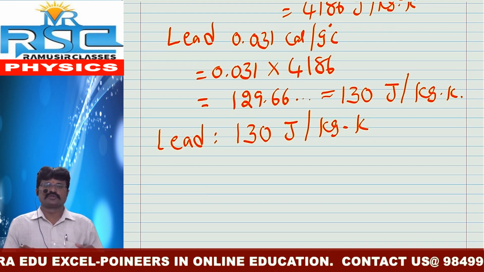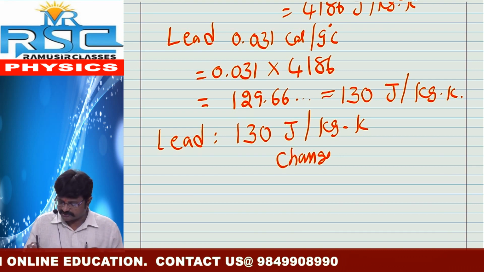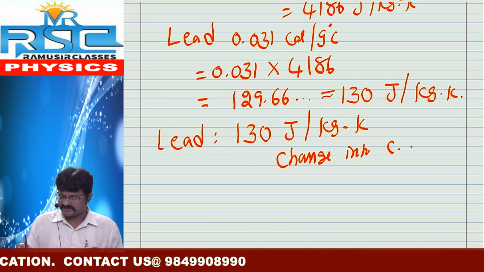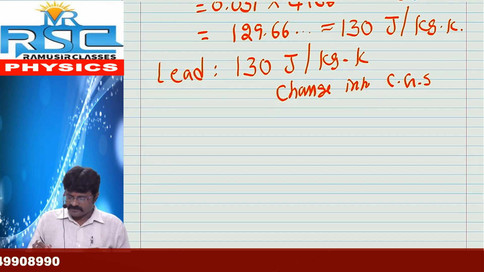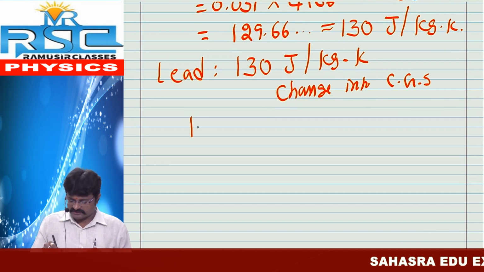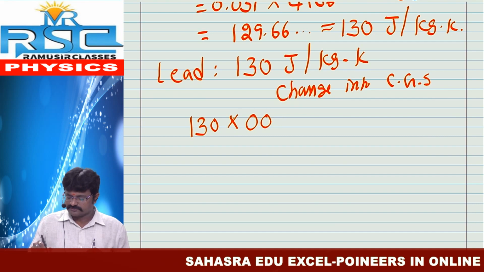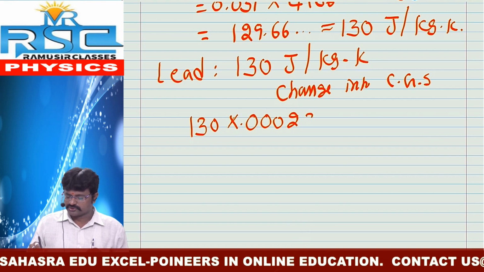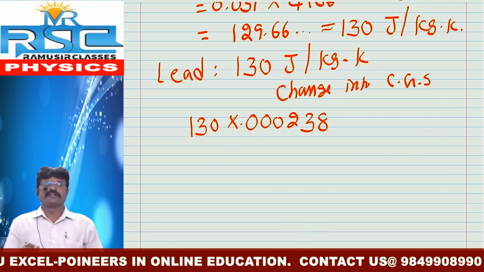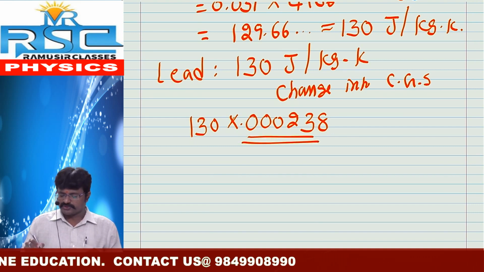How is it possible to change it into the CGS system? Lead in the SI system means 130 is multiplied with 0.000238.